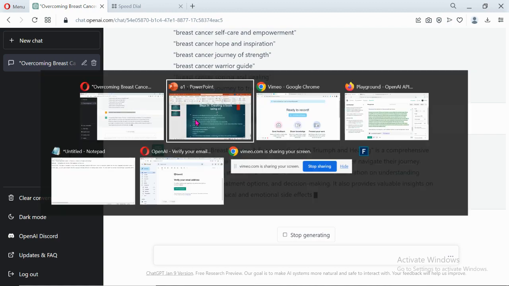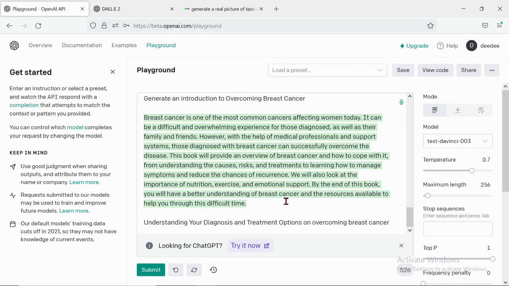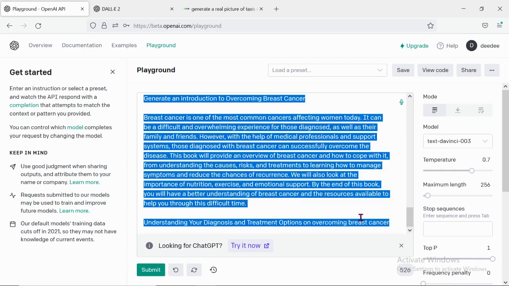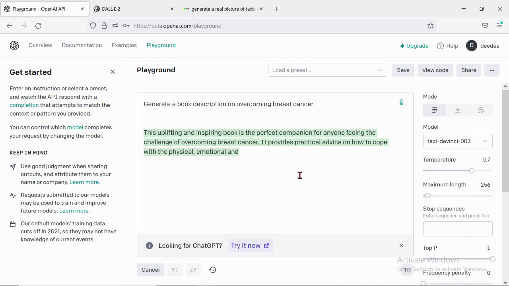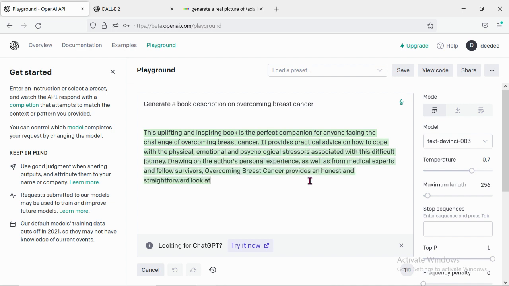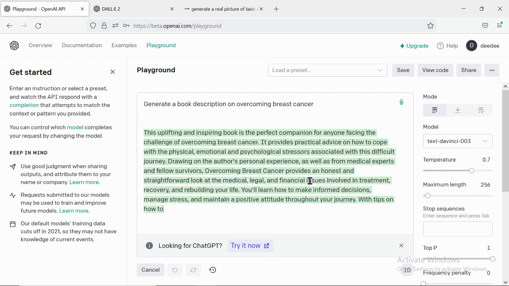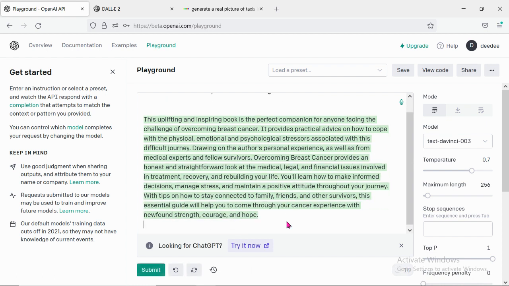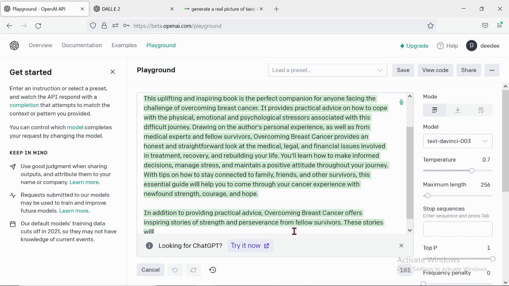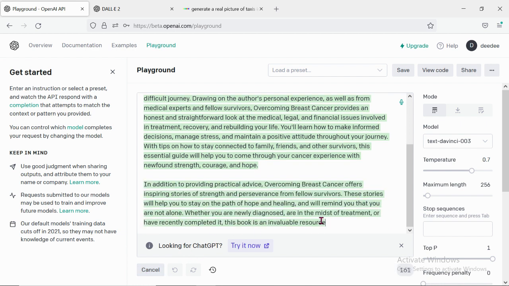So let me ask this in the normal playground. Like I said, in the playground, you can definitely tell it to provide more. As you can see, you can just click on submit to give you more content.